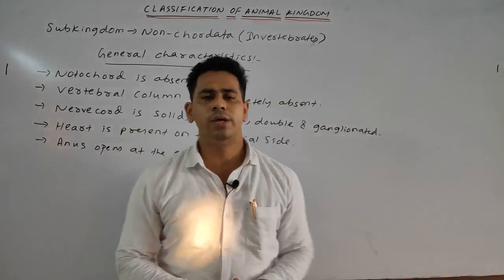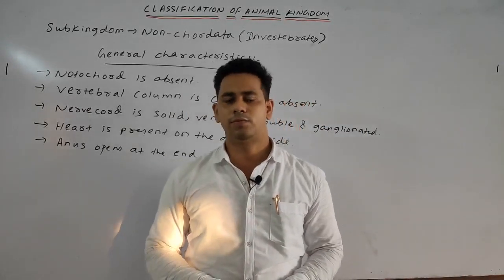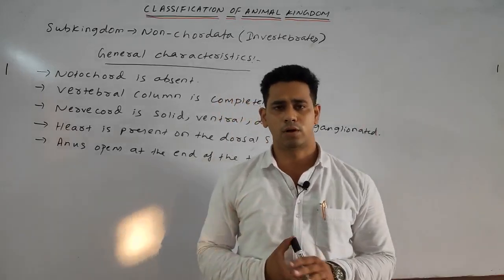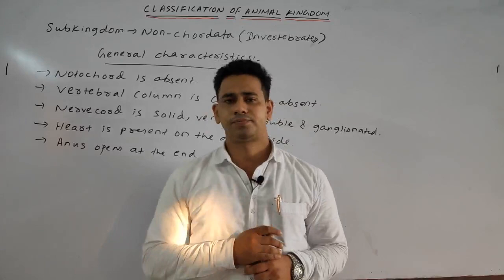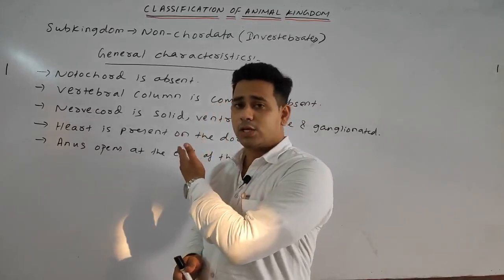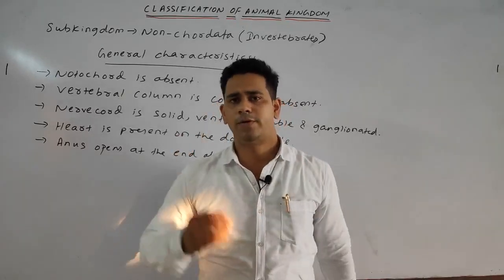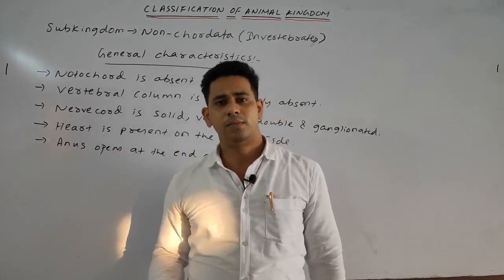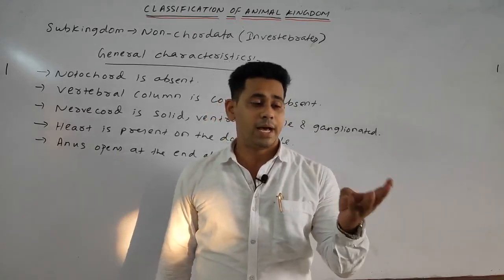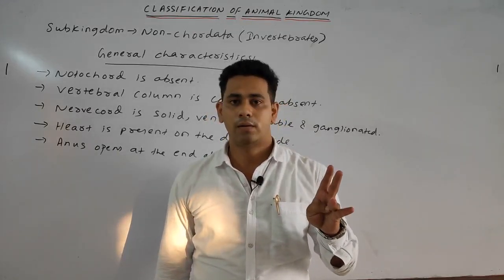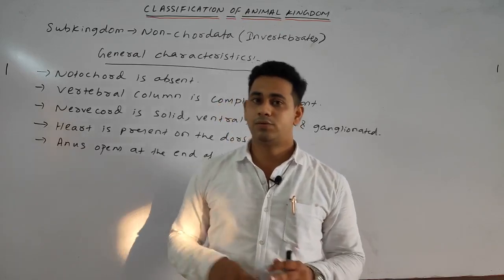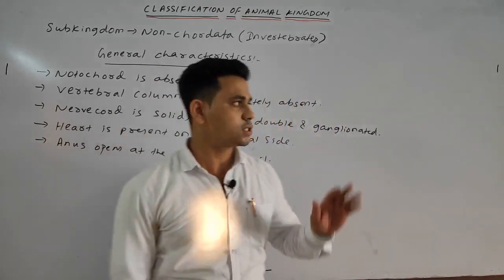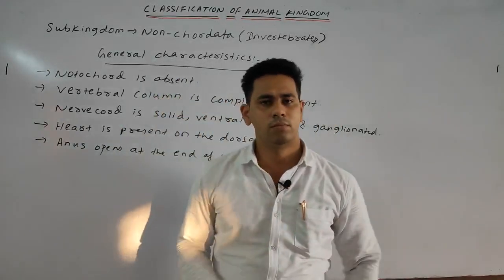So students, today we discussed the complete division of the kingdom Animalia, as it is divided into the subkingdom non-chordates and the phylum Chordata. In the non-chordates, we discussed 10 phyla: Porifera, Coelenterates, Ctenophora, Platyhelminthes, Nemathelminthes, then Annelida, Arthropoda, Mollusca, Echinodermata, Hemichordata. Like this we divided into 10 phyla. Then we also discussed the complete division of the phylum Chordata.